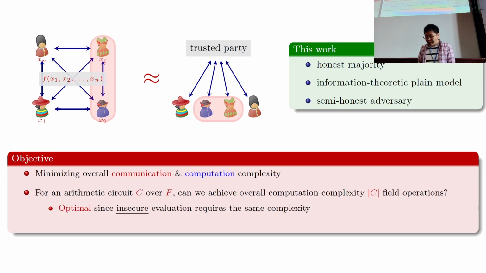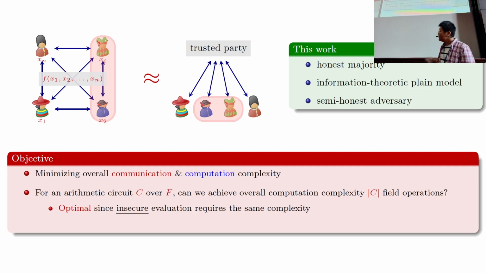In particular, what we want is the following. Suppose the function we're trying to evaluate is written as an arithmetic circuit C over some field F. We want the collective computational complexity of all the parties to be comparable to order of C, the circuit size, number of field operations.